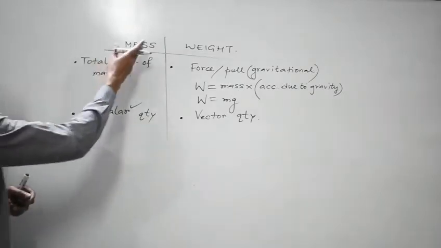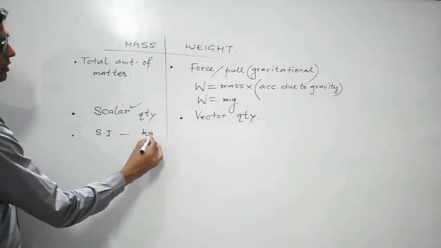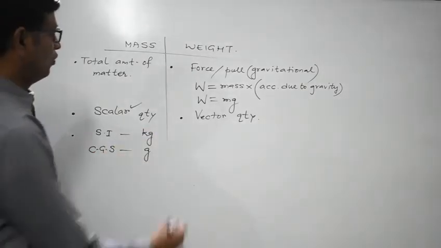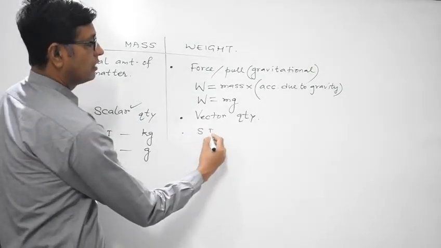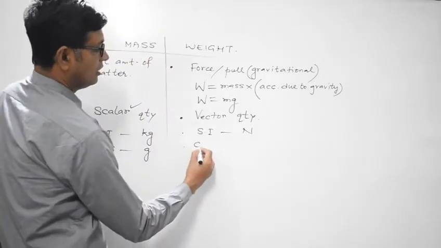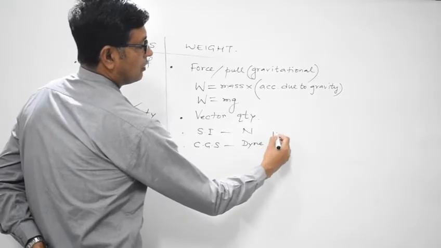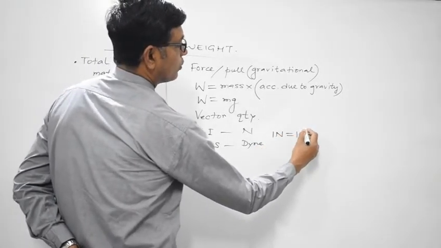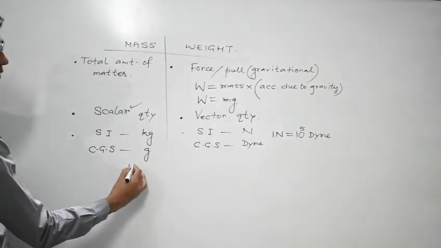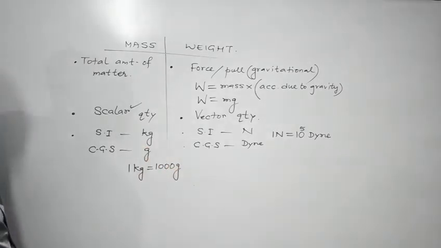Third, SI unit of mass. It is kg. CGS unit of mass, we have discussed it, it is gram. While the SI unit of weight is Newton. Remember, weight is a force, so its SI unit is Newton. CGS unit of force is dyne. And 1 Newton is 10 raised to the power 5 dyne. This is the relationship. Here the relationship is 1 kg is equal to 1000 gram. Clear?